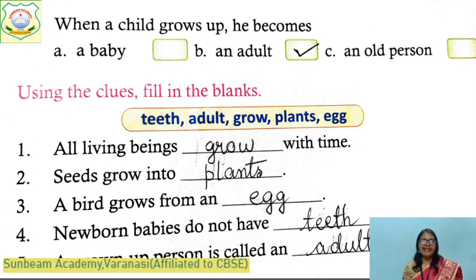Now, come to the second exercise. All living beings grow with time. We all grow, na? Plants grow. Yes, all living things grow. Seeds grow into a plant. A bird grows from an egg. Yes. Newborn babies do not have teeth. A grown-up person is called an adult. Okay? You can do. Yes, children. A chick grows into a hen.